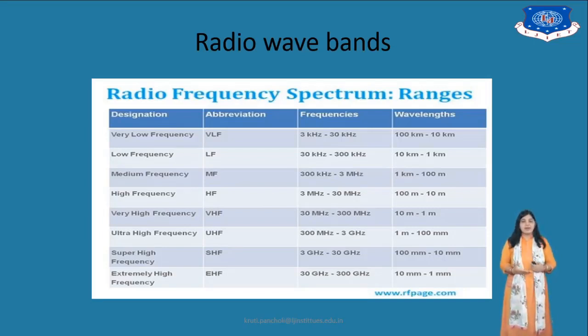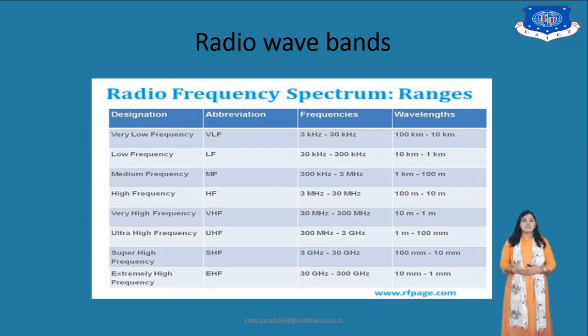Medium frequency MF is 300 kilohertz to 3 megahertz, and the wavelength is 1 kilometer to 100 meter. High frequency is 3 megahertz to 30 megahertz, which is 100 meter to 10 meter. Very high frequency is 30 megahertz to 300 megahertz, with wavelength 10 meter to 1 meter.